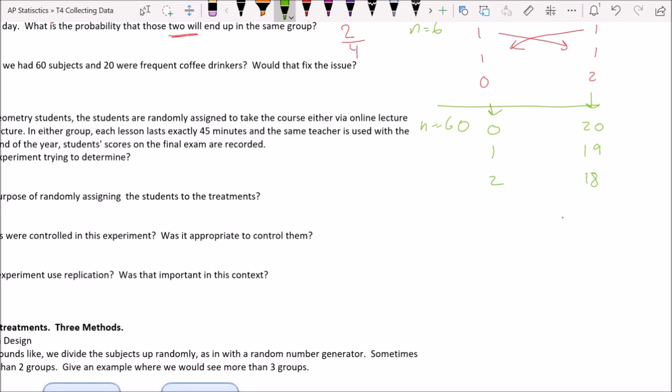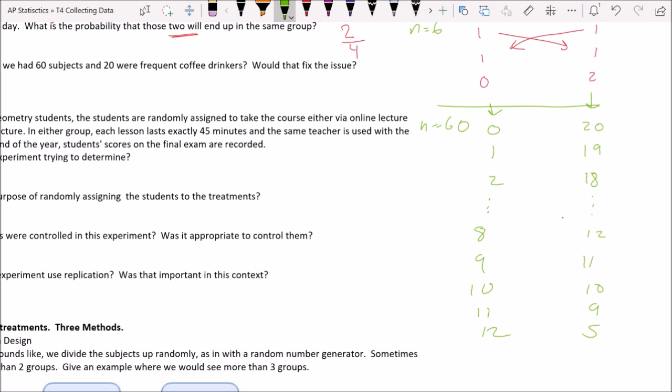Those are really lopsided. However, if we keep going, down here in the middle, you end up with a section of this that would look like 8 and 12 and 9 and 11, 10 and 10, 11 and 9, 12 and 8.